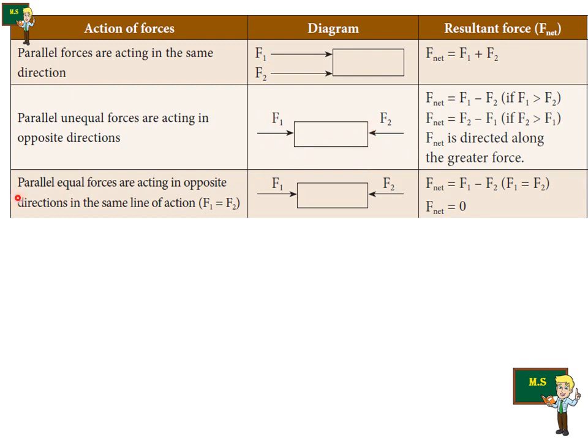Parallel equal forces are acting in opposite directions in the same line of action. F1 is equal to F2. Therefore, the total net force is equal to F1 minus F2. F1 is equal to F2 here, so F net is equal to 0.